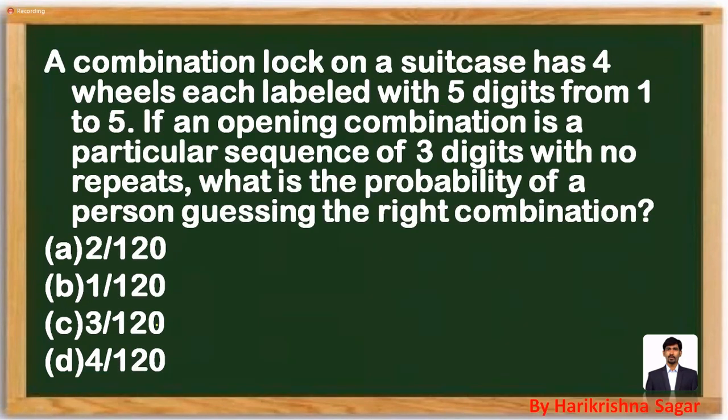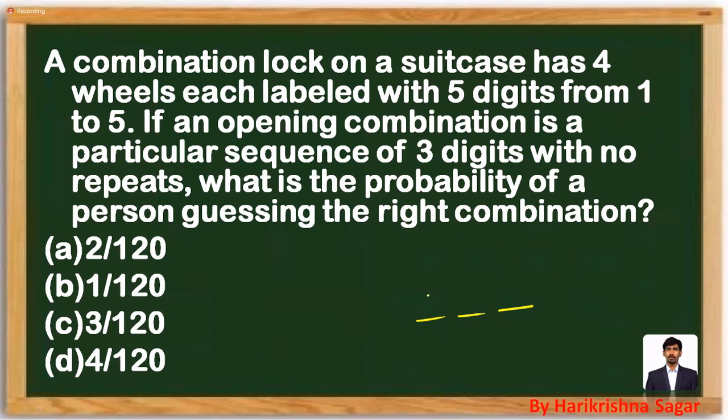A combination lock on a suitcase has 4 wheels, each labeled with 5 digits from 1 to 5. If an opening combination is a particular sequence of 3 digits with no repeats, what is the probability of guessing the right combination? The opening combination is a particular sequence of 3 digits with no repeats.